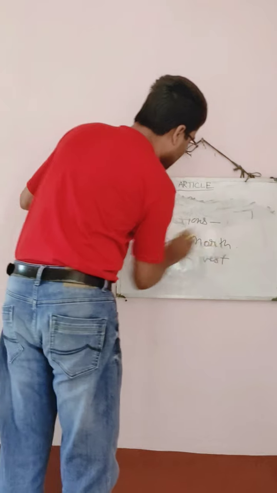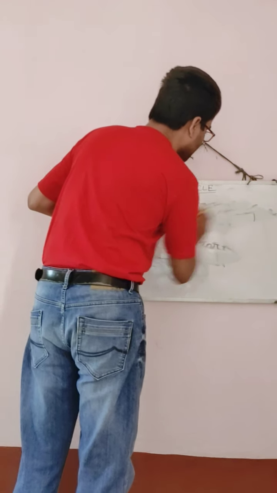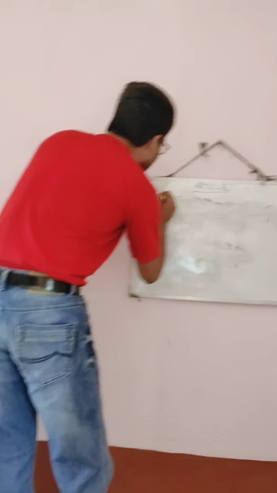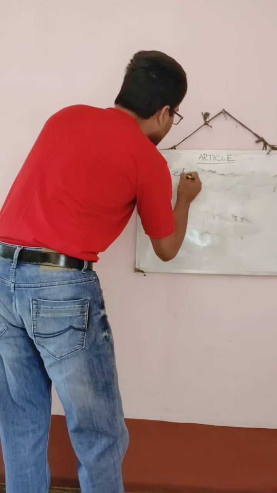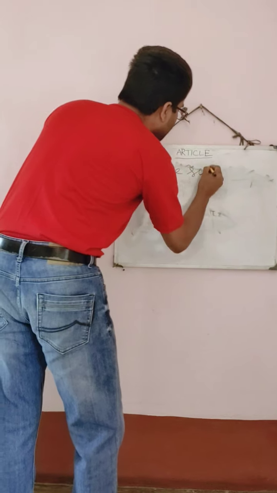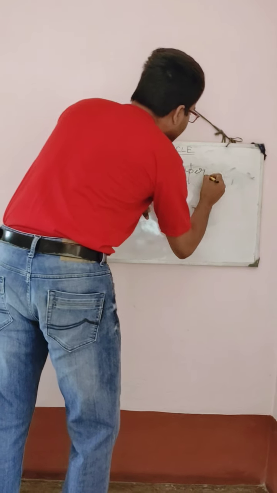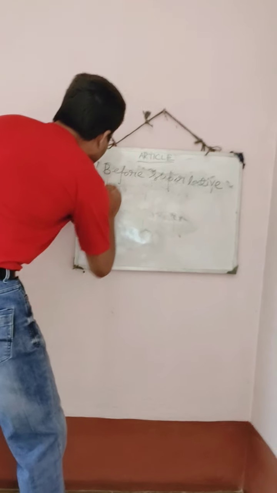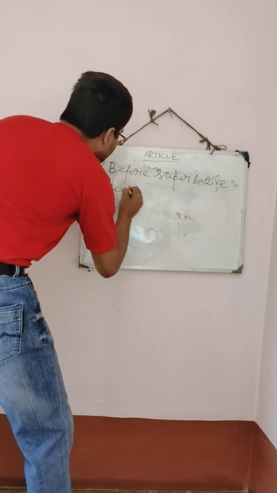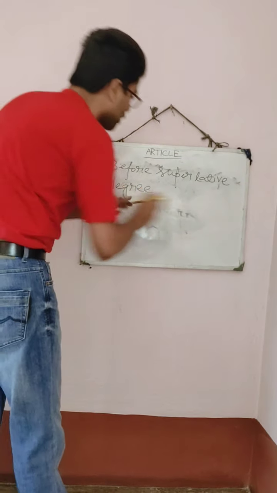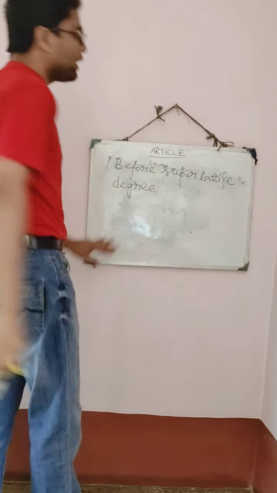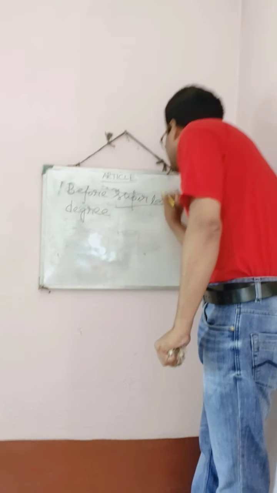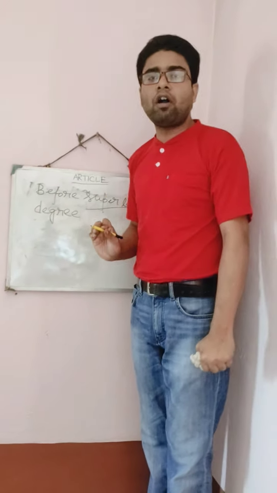Now we will go to the last use of "the." You should keep in mind that before superlative degree, "the" is used. You all should keep in mind what a superlative degree is.